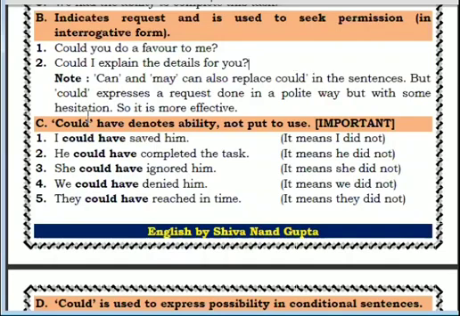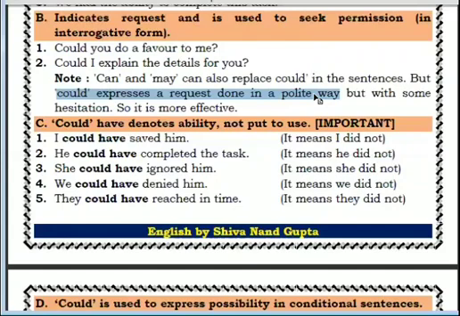Very important thing, you should remember it, that the word could expresses the request in a very polite way. Means we can say this also, can you do me a favor, or can you do a favor to me? That can be spoken. Even we can speak like this also, may you do a favor to me? That is also correct. But if you are showing a very polite way, in that case you should speak, could you do a favor to me, or could you do me a favor? Okay, clear to you?